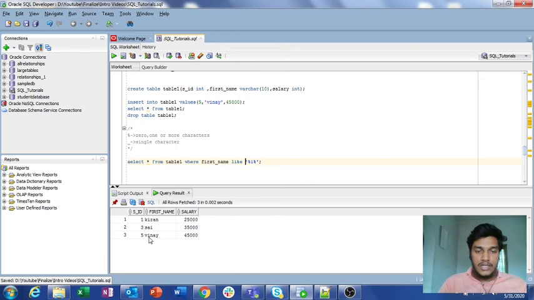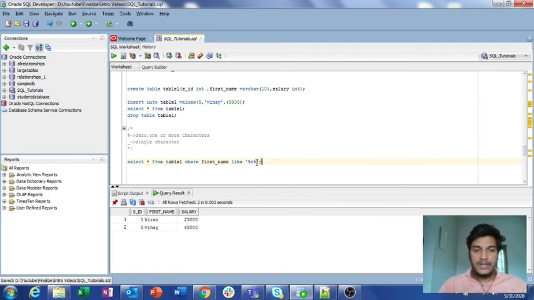Similarly, in the name Vinay, the first modulus will be accepted as only one character, and the second modulus will get accepted as three characters. So if I run this, we will get all the three values here. Similarly, if I write it with n, then we will only get Kiran and Vinay, because we only have n in Kiran and Vinay. So if I run it, we only got two rows, we didn't get the Sai here.